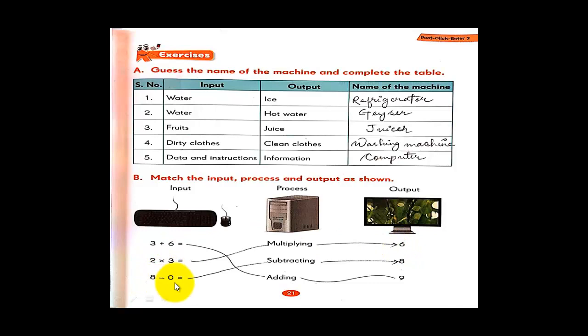And the last one, 8 minus 0. Now what is done here? We are subtracting 0 from the number 8. So the process done here is subtraction. So you match these two, subtracting 8 minus 0. What is the result of 8 minus 0? The result of 8 minus 0 is 8. So you match the number 8 here.